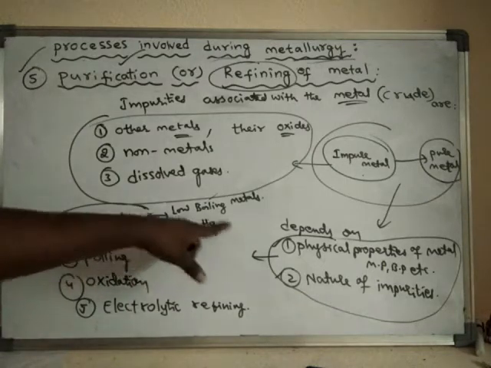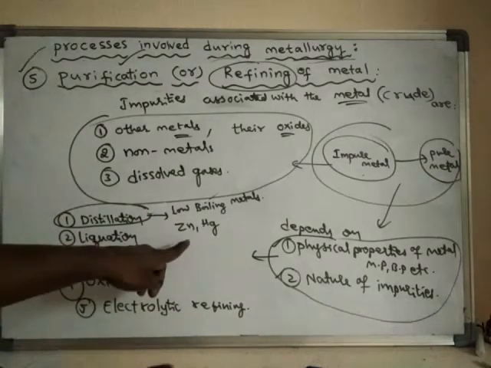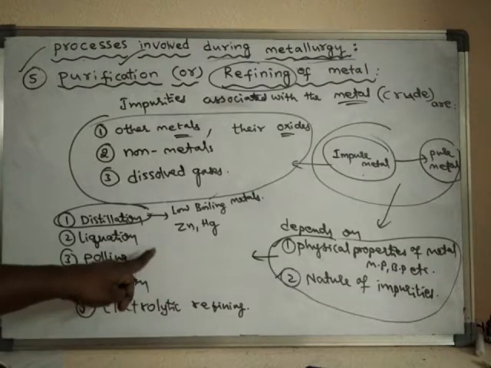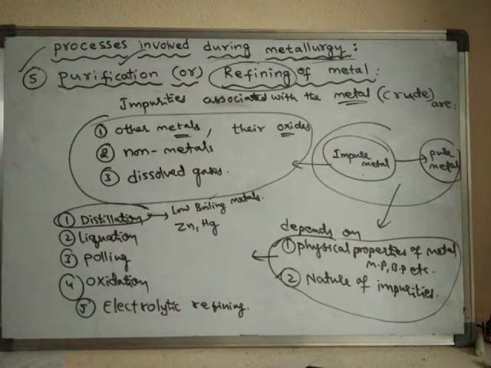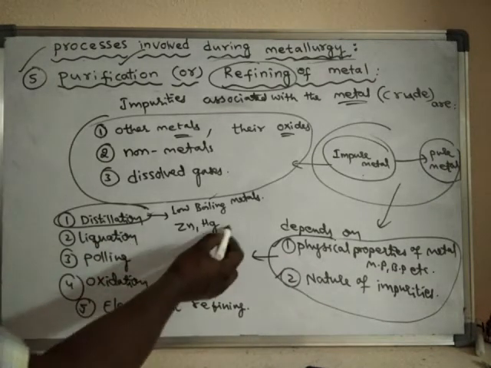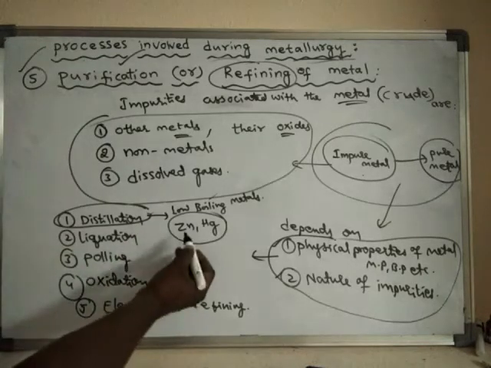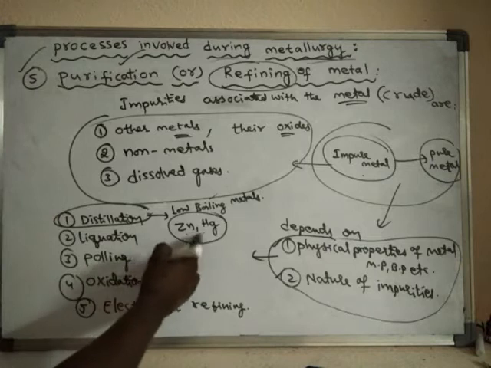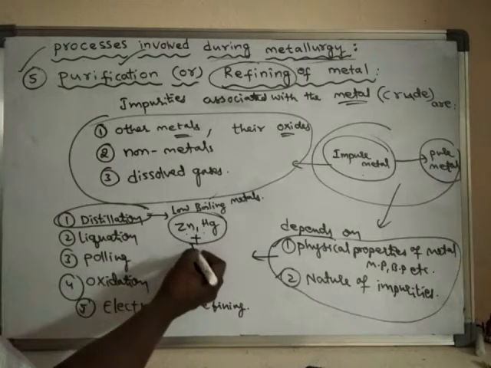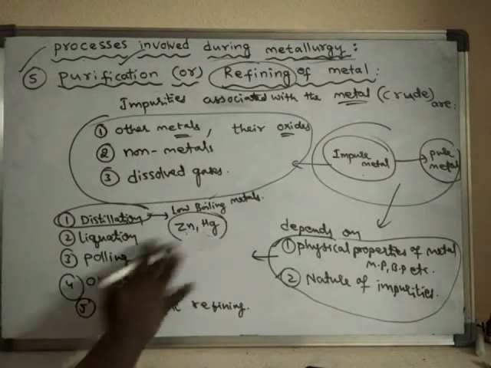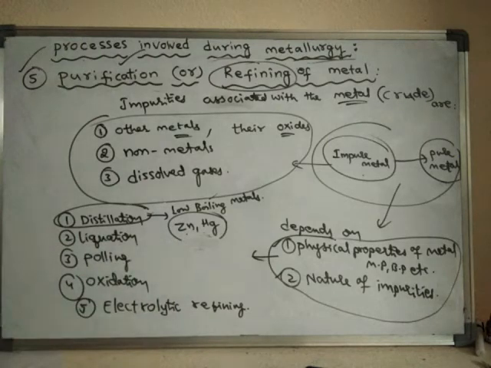Because in this method, these metals are converted into vapors. In the process of distillation, the metals along with the impurities, that means the impure metals, are heated to higher temperatures.